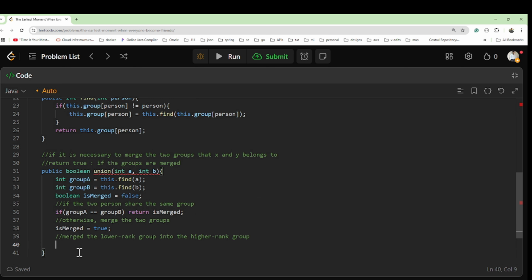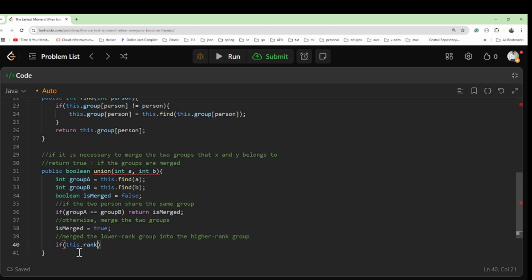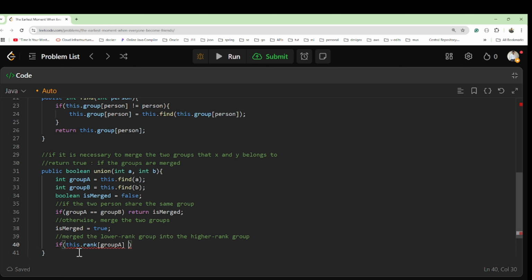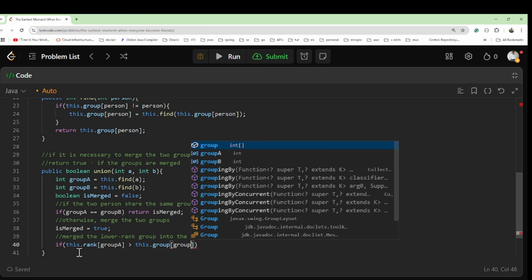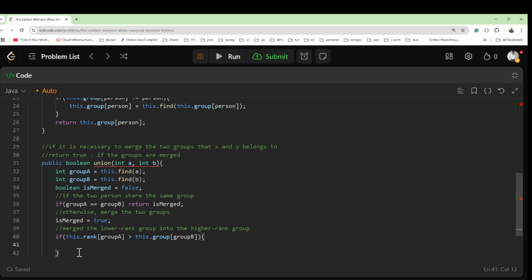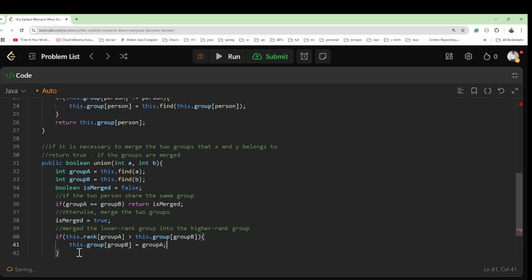If the ranks are different, then how will we do that? In that case, we'll say if this.rank of group A is greater than this.rank of group B, in that case we will assign this.group of group B equal to group A. Then group B will go to group A, like that we will do.